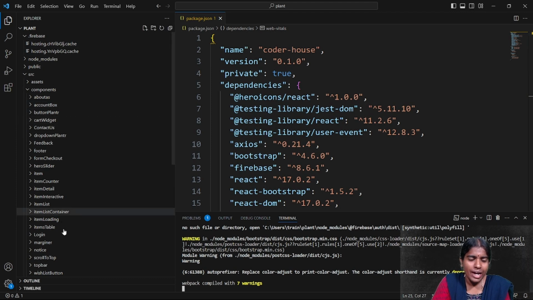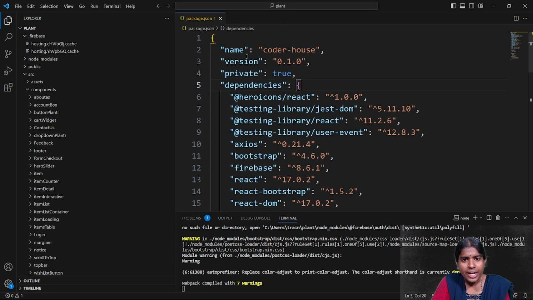So this is my plant e-commerce. I have different sections here. You can see here I have these components. As I was telling you, whenever I'm going to construct or build any kind of React JS application, components are the major building blocks. They are the heart or the core of any kind of React JS application.